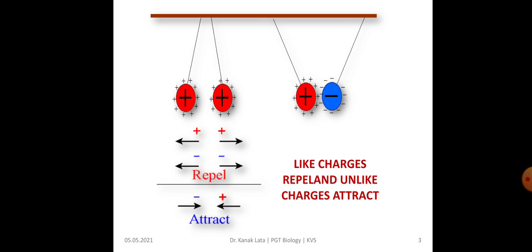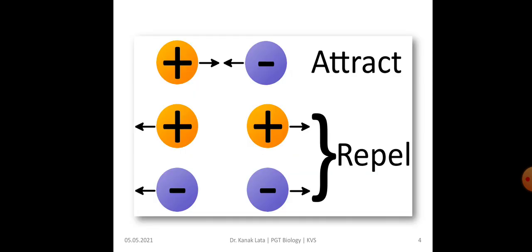In the given figure, you may observe that two objects with positive charges or negative charges repel each other, whereas when one object is having positive charge, another object is having negative charge, then they attract each other. Here also you can visualize like charges repel and unlike charges attract each other.